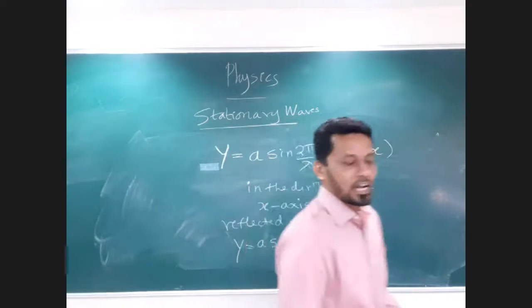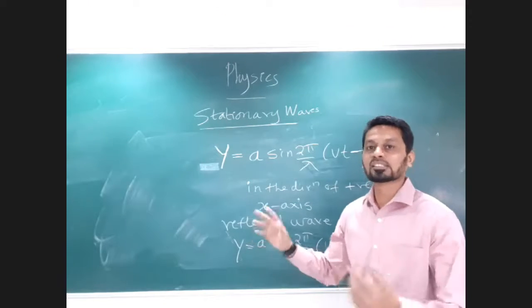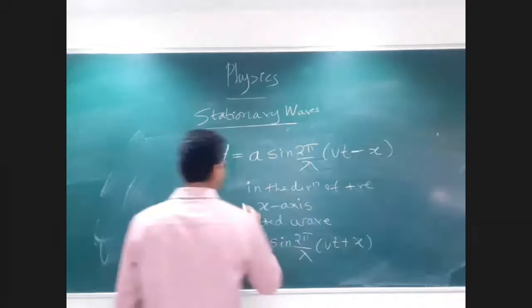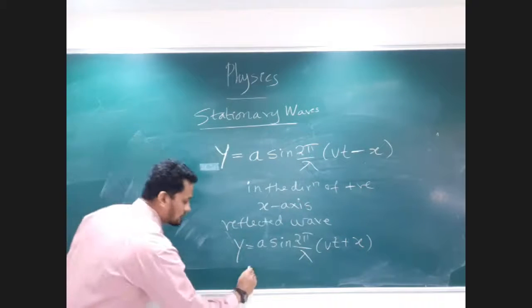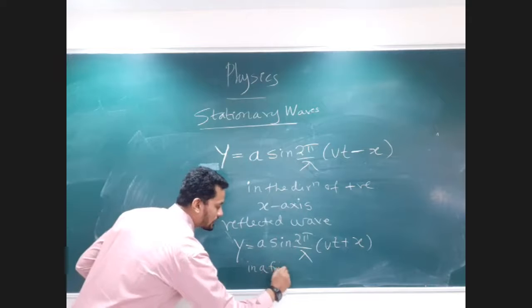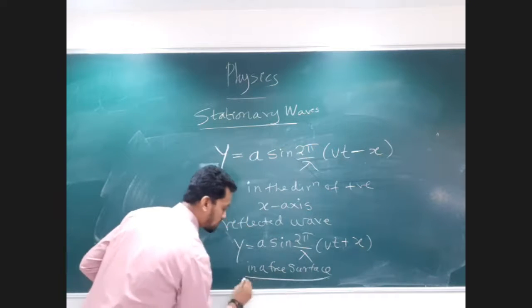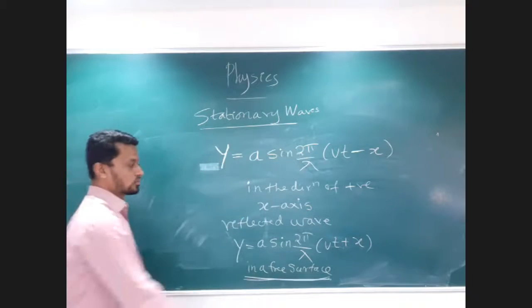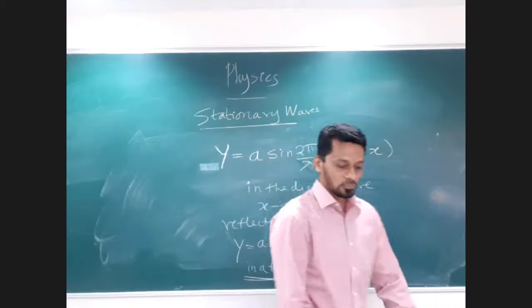Okay. And we are discussing this reflected wave with respect to a free surface. So basically you should write my incident wave and my reflected wave for a free surface, because there is no change in their phase. It's only the change in the direction. We'll come to that type of equation also.